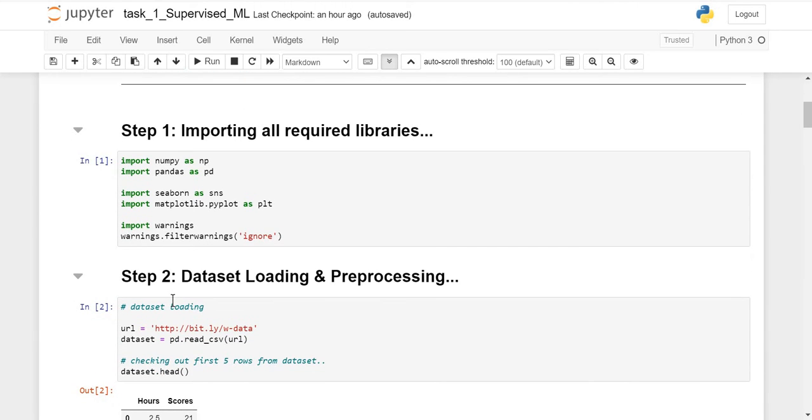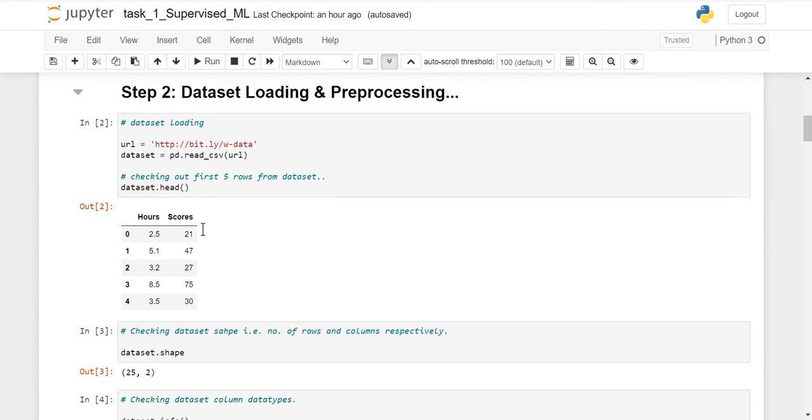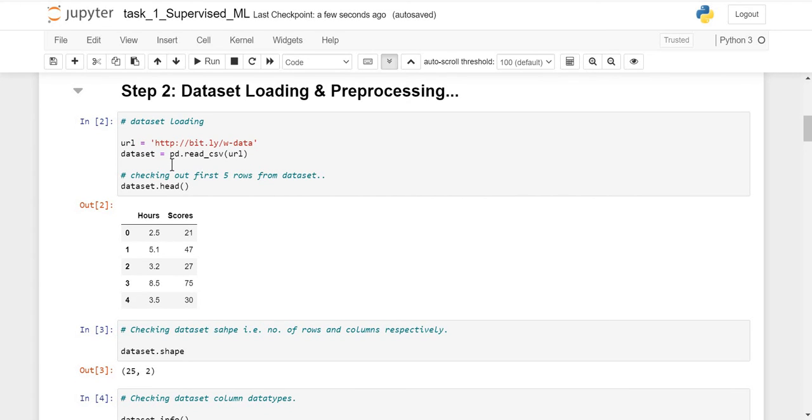So step one is importing all required libraries. I have used NumPy and Pandas for working with the dataset, and Seaborn and Matplotlib for data visualization. Warnings is just to ignore unnecessary warnings. The next step is dataset loading and pre-processing. I have loaded the dataset from the given URL.